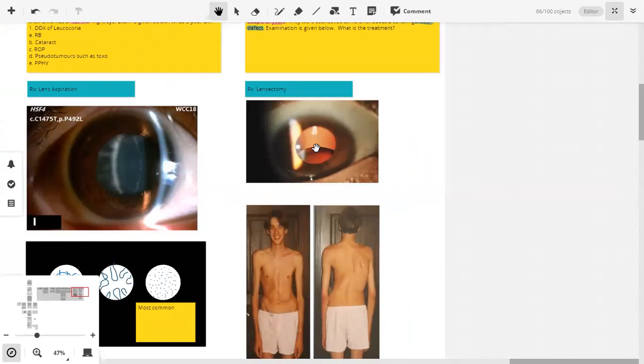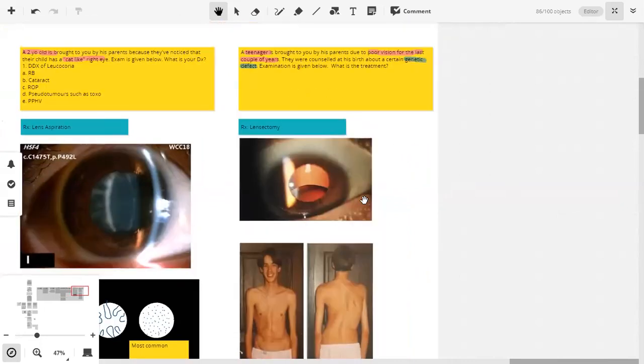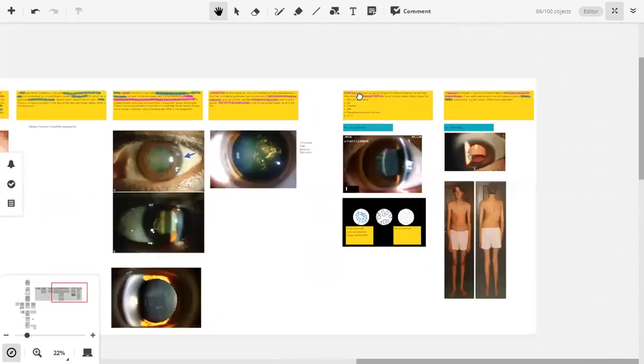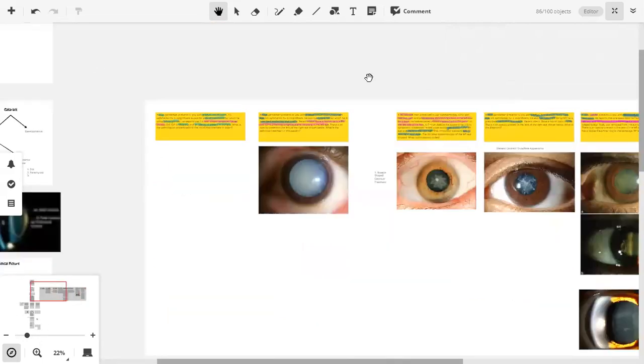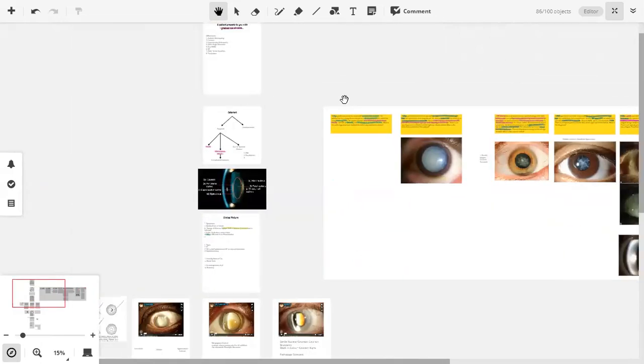Whereas in ectopia lentis, Marfan syndrome, or dislocation of the lens due to trauma, any cause, we need to remove that lens. That is called lensectomy. Okay. So with this, we're finished with cataract and lens.